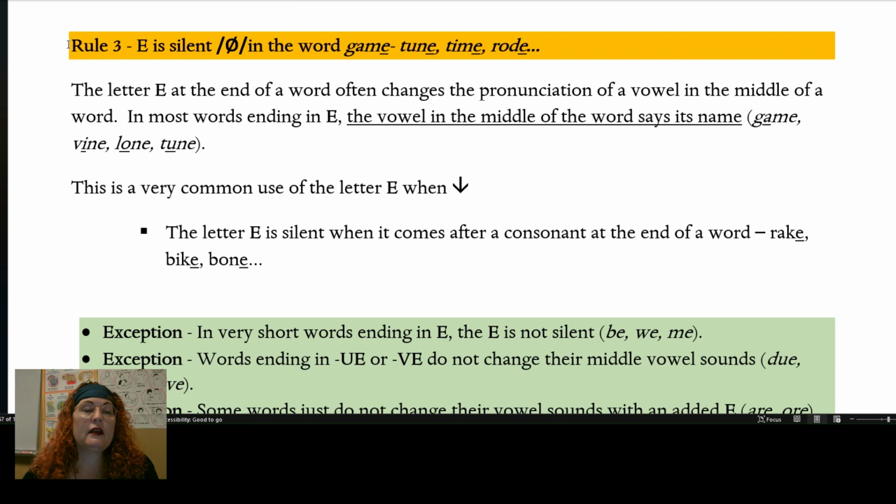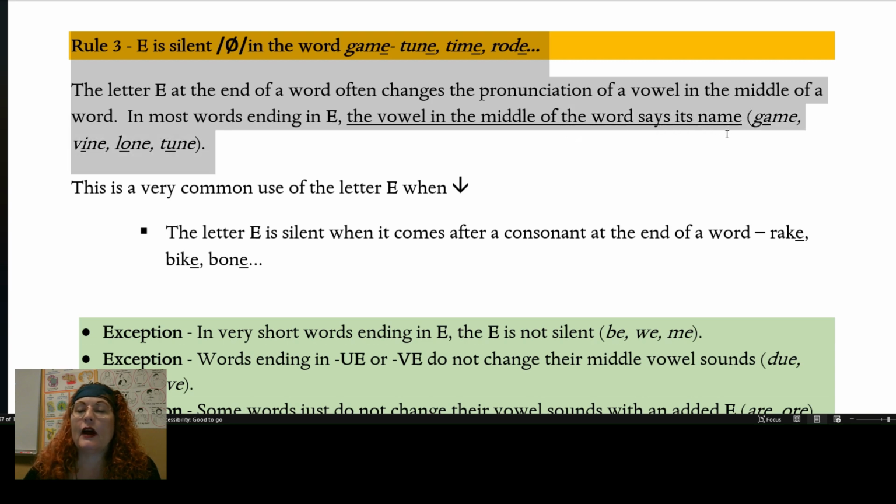Rule number 3, E is often silent. And this is at the end of words such as game, tune, time, or road. And note that this E does some magic to the middle of the word as it changes the middle vowel to a long vowel, a vowel that says its name.